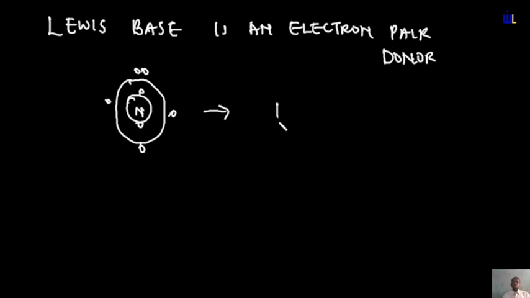So, if we're going to represent this as a Lewis structure, we would have this. Nitrogen can form a bond with hydrogen, another bond with hydrogen, and another bond with hydrogen. So, we would say that in this case, nitrogen has 3 shared pairs and 1 lone pair. This lone pair, or the availability of this lone pair, is what gives this particular substance its basic nature.